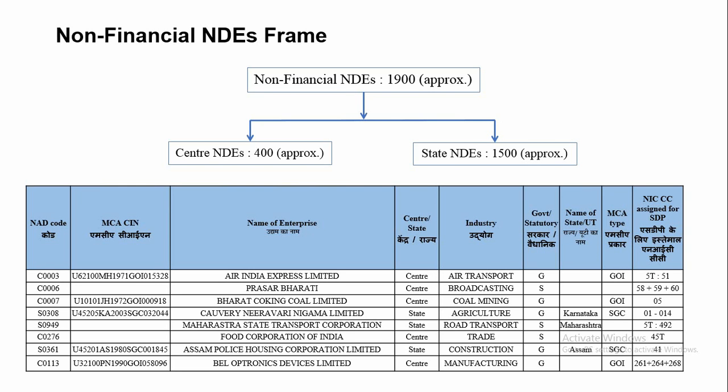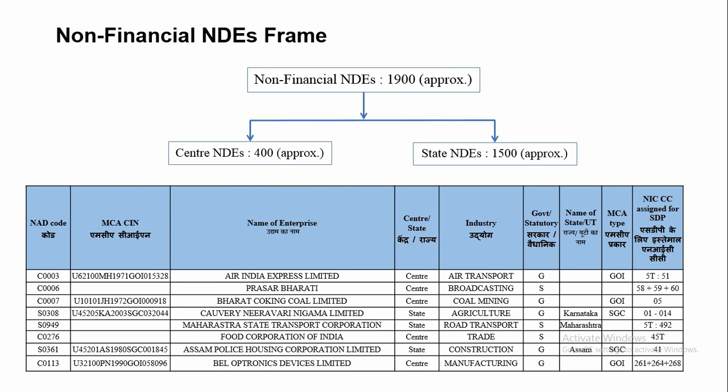The main data items available in the frame of non-financial NDs are, first, NAD code. It is the unique code given to the ND unit by the National Accounts Division for internal use. Then CIN, or corporate identification number, which is allotted by MCA to each ND which is registered with the Ministry of Corporate Affairs under the Companies Act. Then economic activity or industry description. This gives the idea of the broad economic activity of each enterprise.